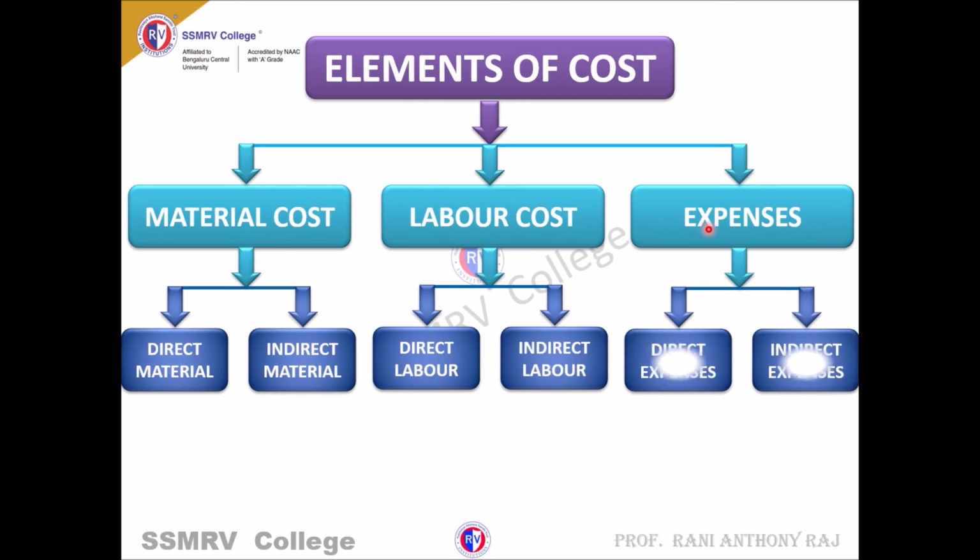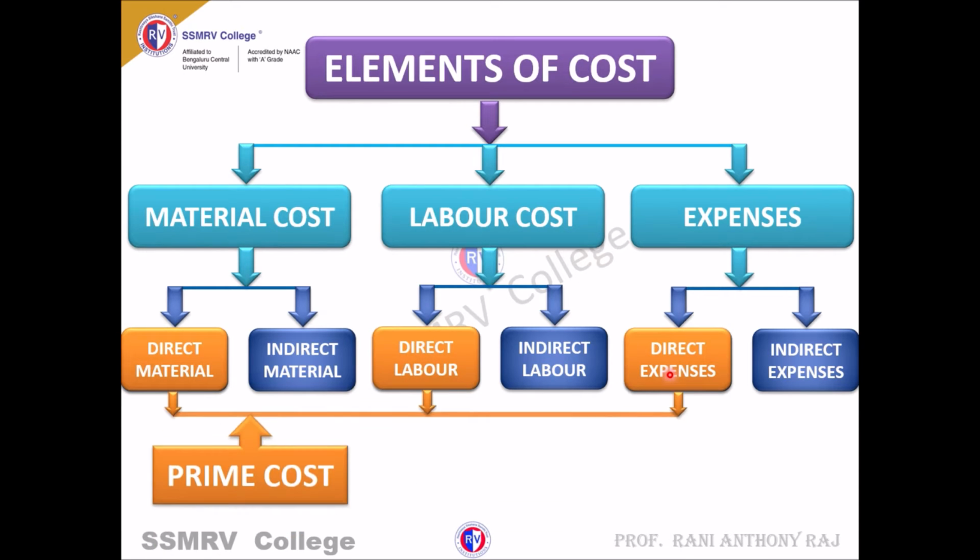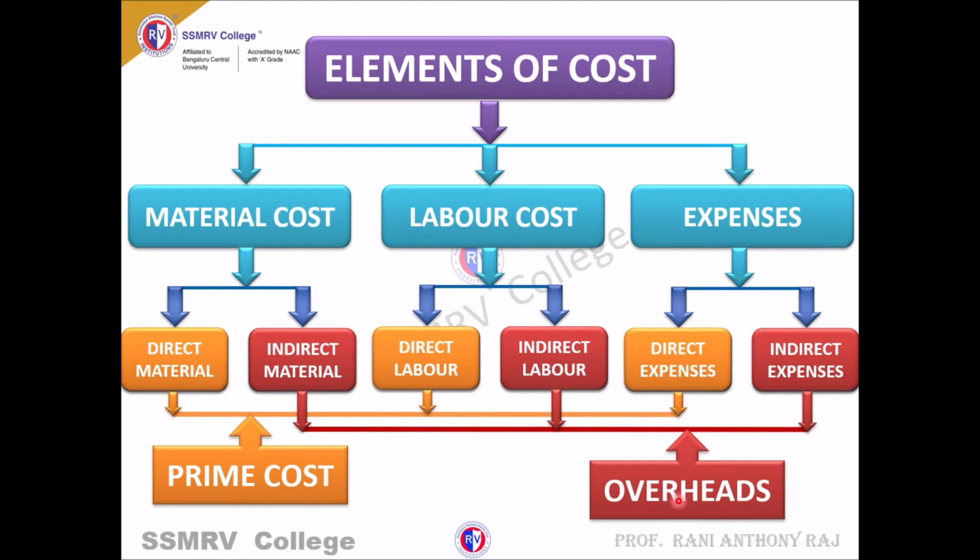Expenses are classified into two types: direct expenses, indirect expenses. So direct material, direct labor, direct expenses are called prime cost. Indirect material, indirect labor, indirect expenses are called overheads.